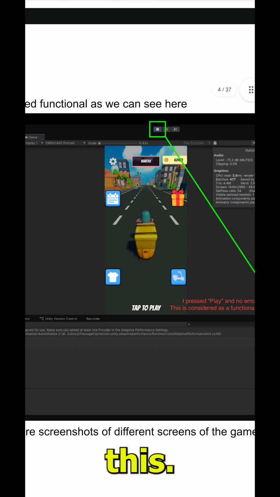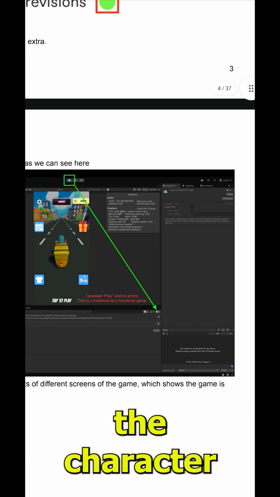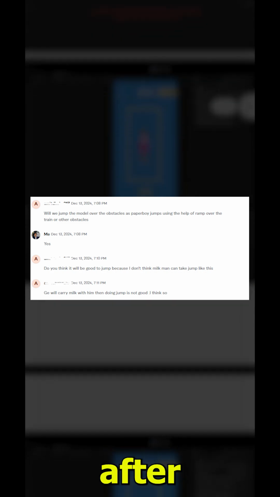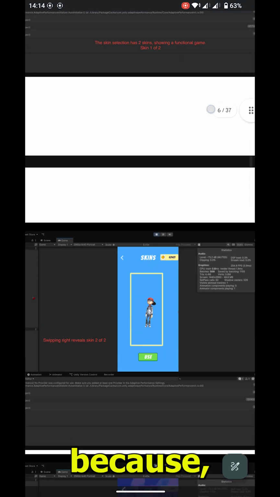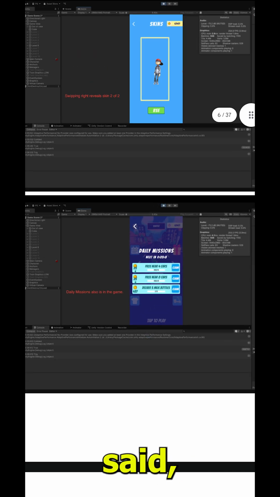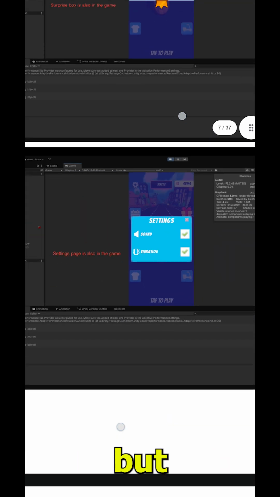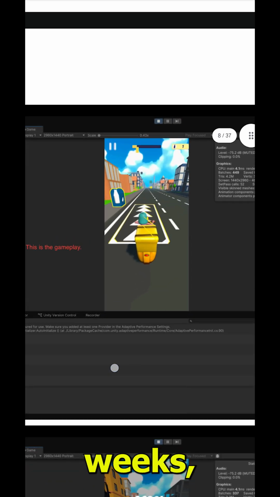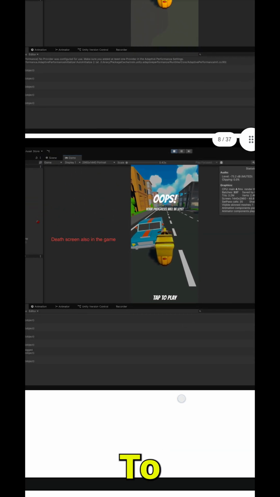Keep note of this. Furthermore, he also wanted the character to be able to jump at the start of the requirement. And then after a few days, I believe, he asked me if it was a good idea to have a milkman jump, to which I said no, because in real life you cannot really jump when you've got milk bottles, right? And then he said, all right, let's not have the jumping implemented. I said, all right. But then after a few days or weeks, he came back and said that he now wants the jumping as well, to which I said, all right.